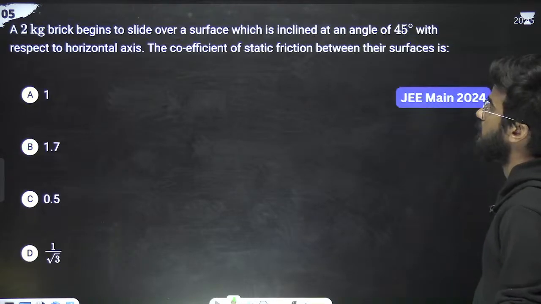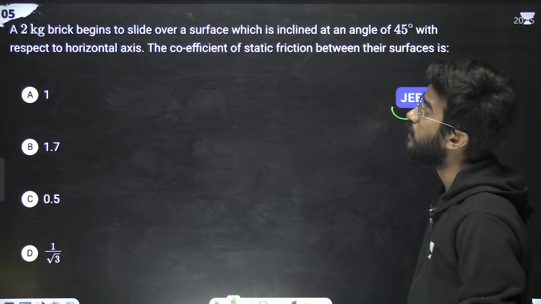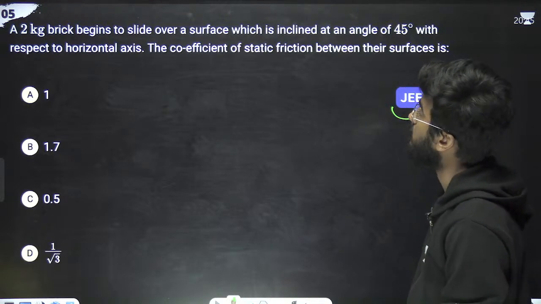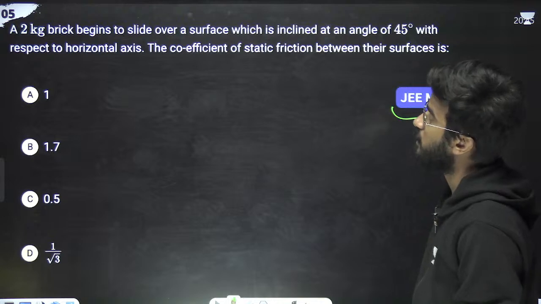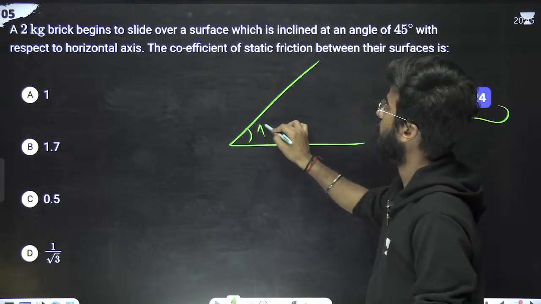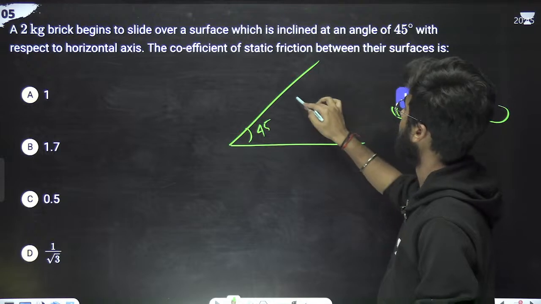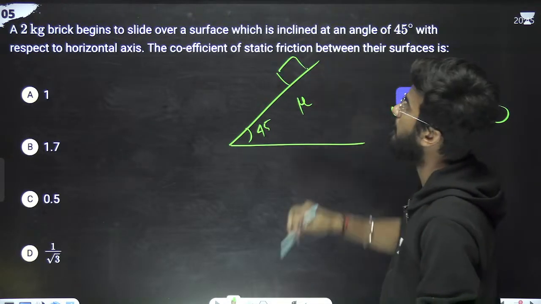Okay. The next question is from JEE 2024. What the question is saying: a 2 kg brick begins to slide over a surface which is inclined at an angle of 45 degrees with respect to the horizontal. The coefficient of static friction between the surfaces is mu, and it begins to just slide.